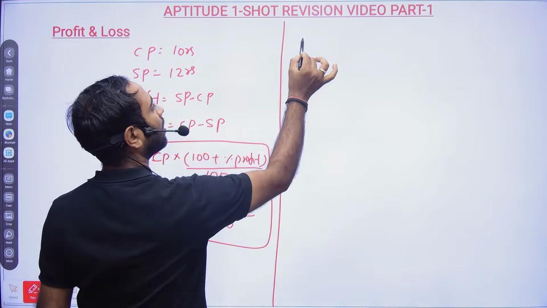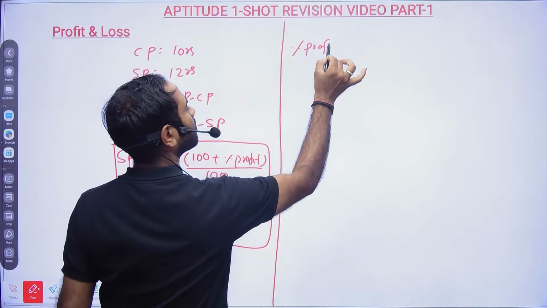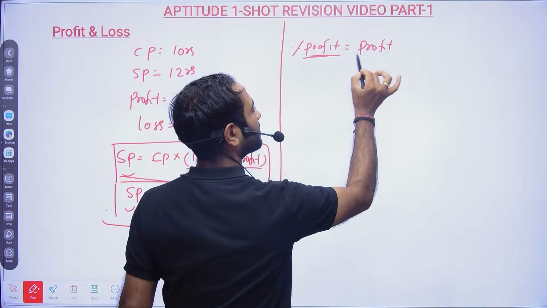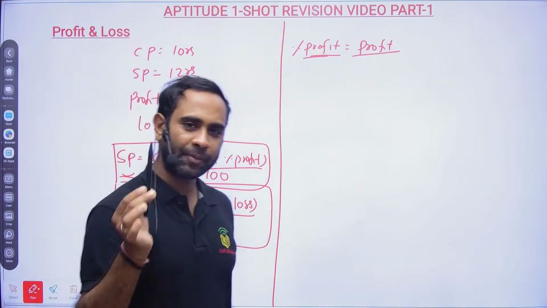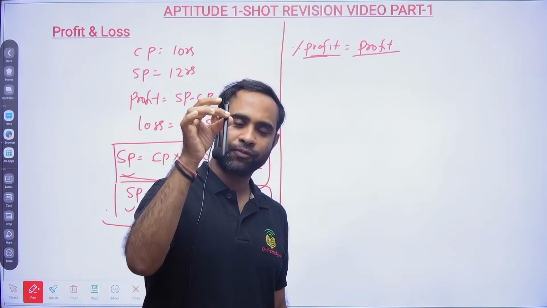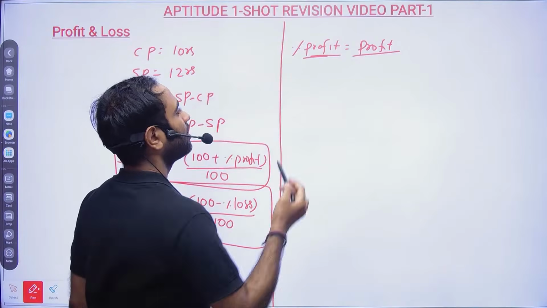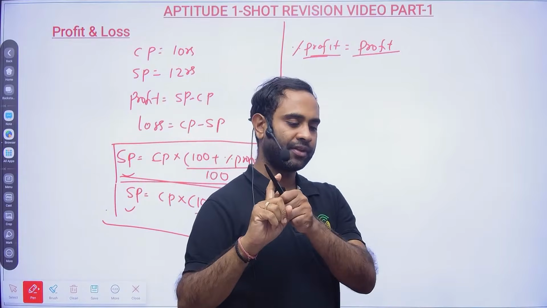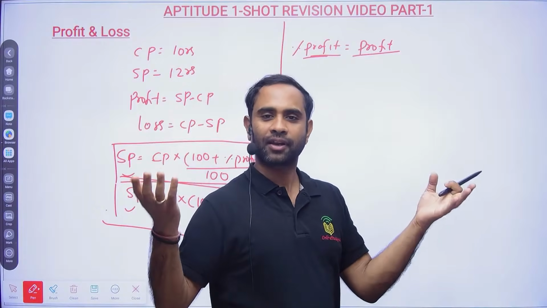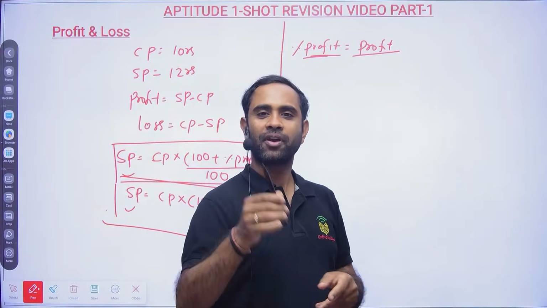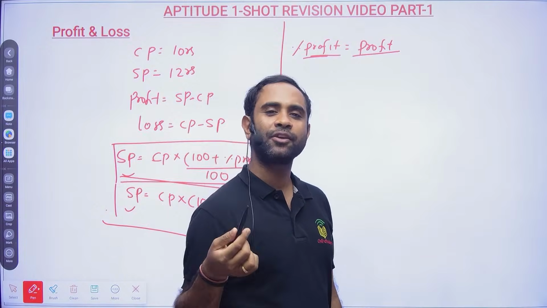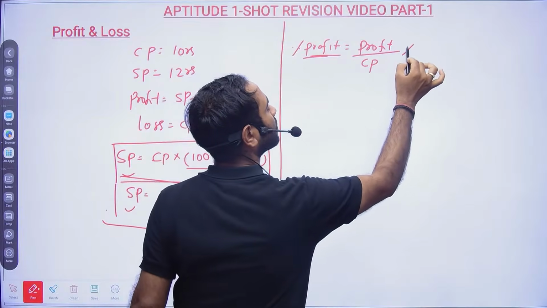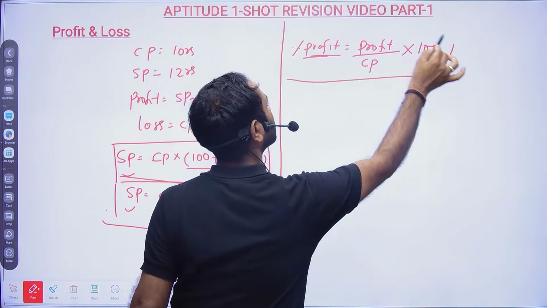Then there will be something called percentage of profit. So percentage of profit will be profit, and your profit or loss will always be calculated on the cost price. If you know the cost price of this item, then only can I tell you the selling price. If I say I will sell at 100 rupees, how much money will I get, you cannot tell, because you need the cost price first. Then I will tell you the selling price and the profit. So definitely cost price is required, so this is the formula.